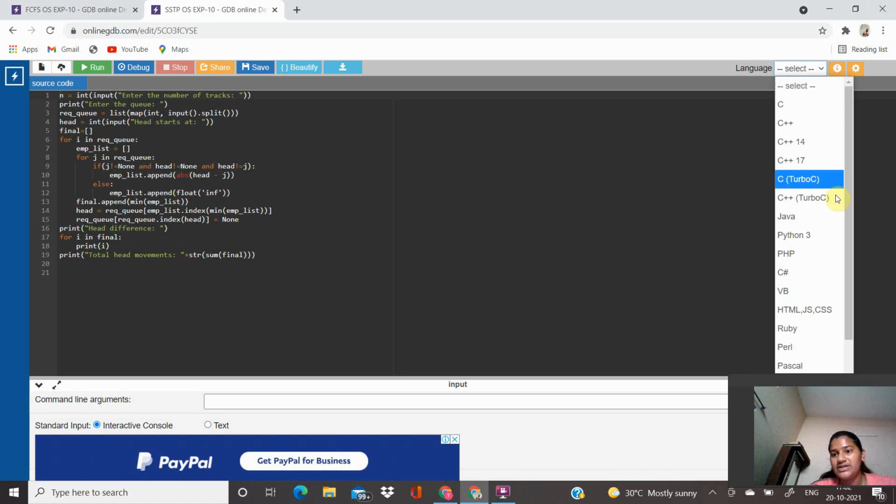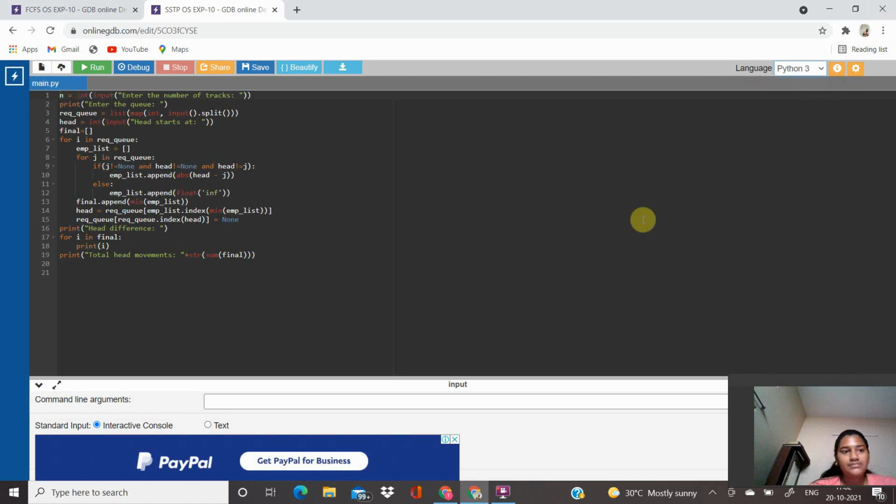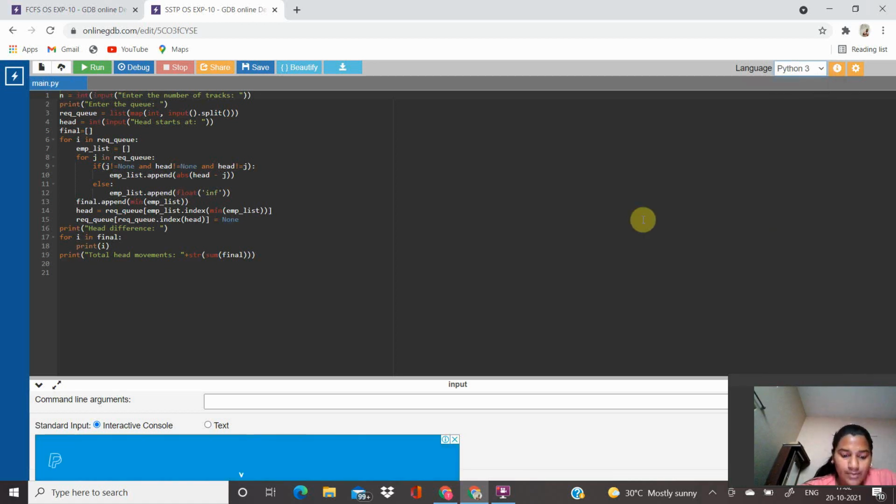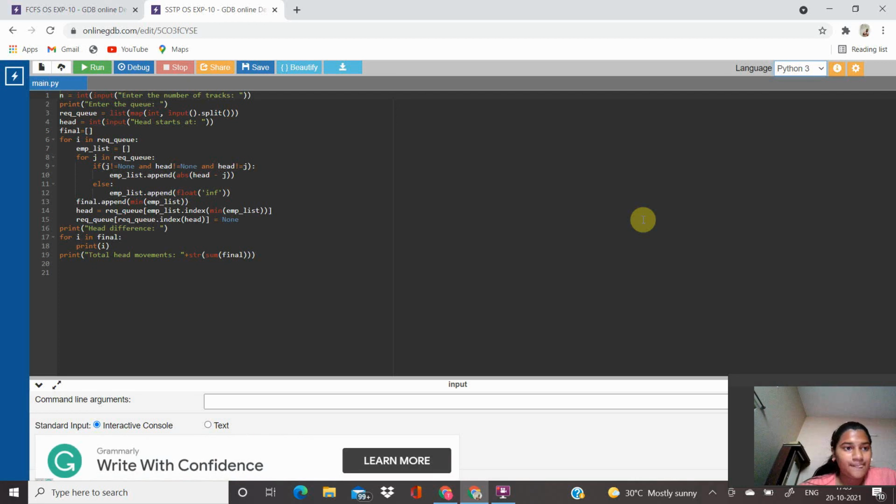And my next one is about SSTF. n equal to int input, enter the number of tracks, print enter the query, required query equal to list map int input split, head equal to int input head start, final equal to empty list.